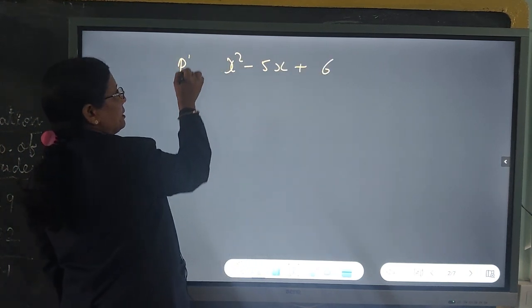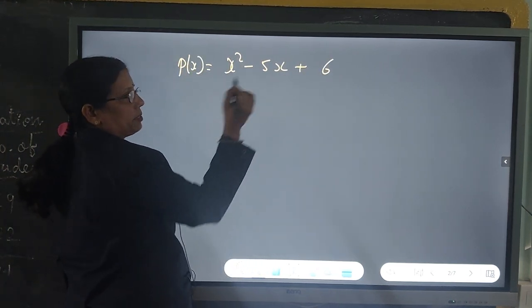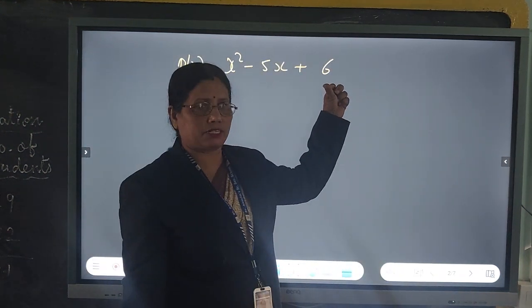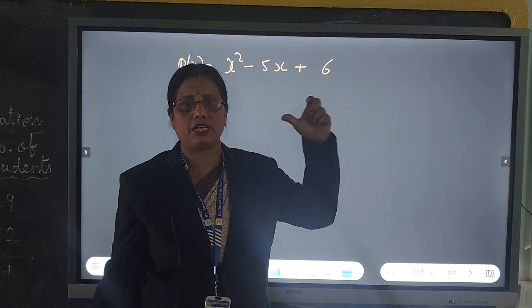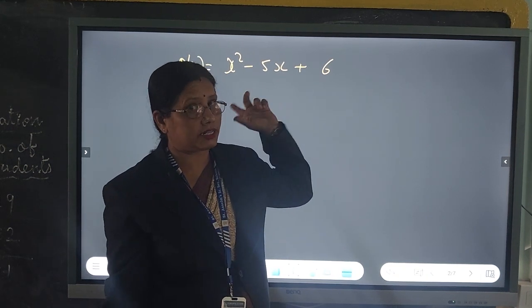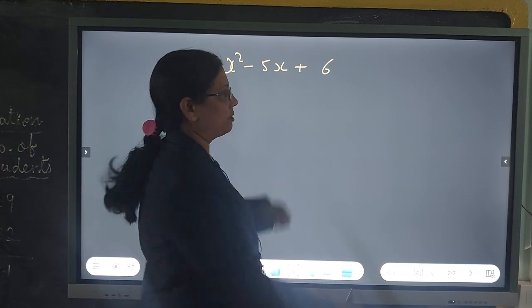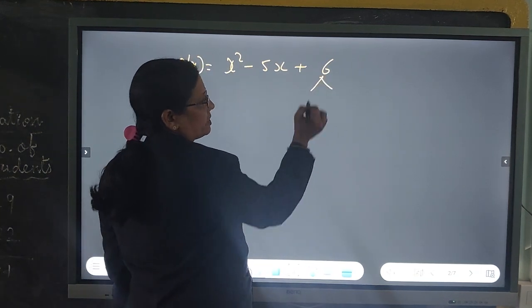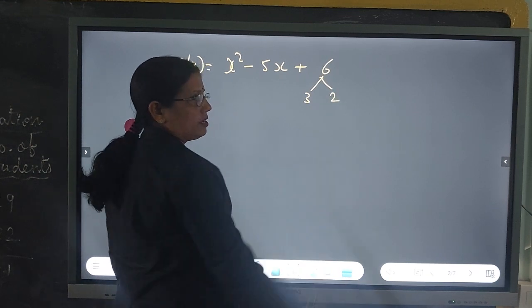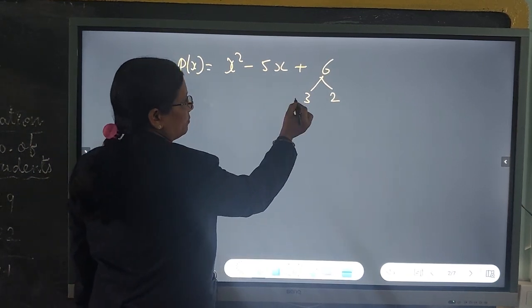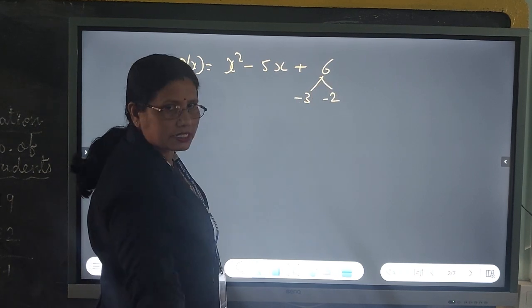In the middle term splitting method, you know that we have to find two factors whose product is the product of the first and last term, and whose sum or difference gives the middle term. For the factors of 6, we have 3 twos are 6, and 3 plus 2 gives us 5. Since the middle term is negative, we have to take both the terms as negative.